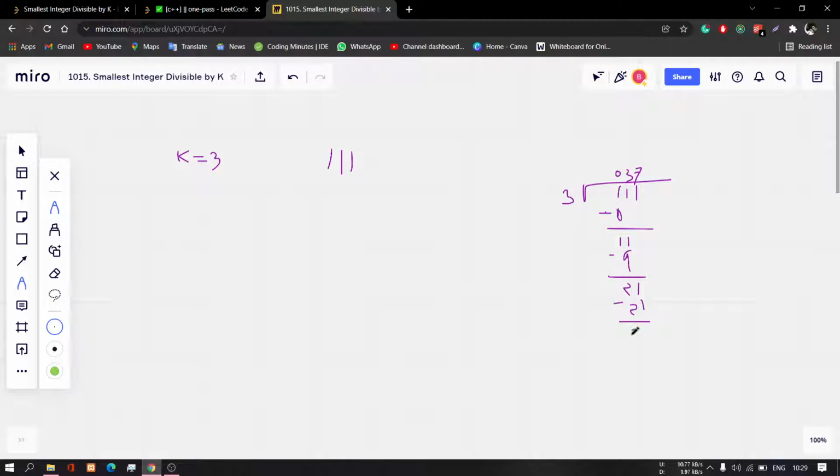So you can see this is divisible, and a single one is not divisible by 3, and 11 is also not divisible by 3. It will give a remainder of 2, and the next one, 111, is divisible. So the answer here will be 3, the length of this. Okay, so the length, or I can say the answer, is 3.